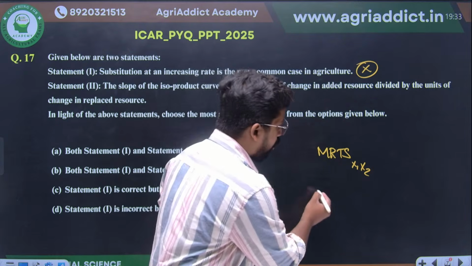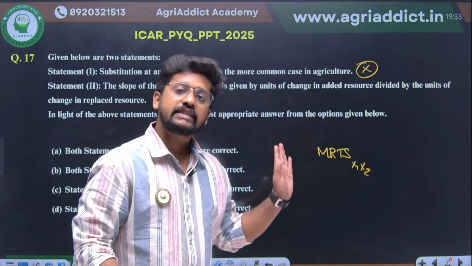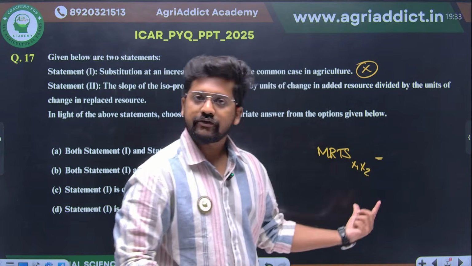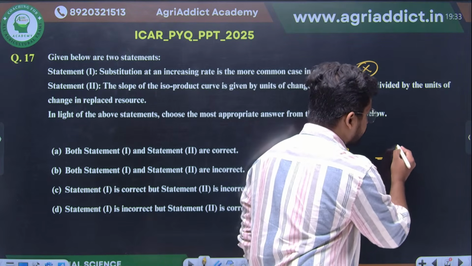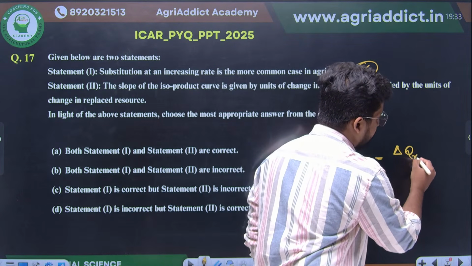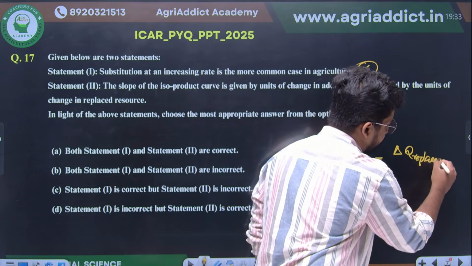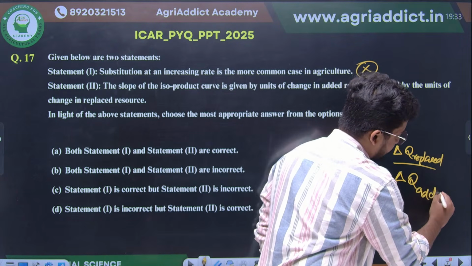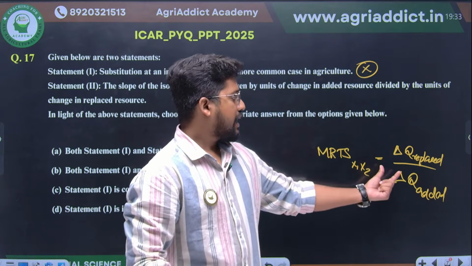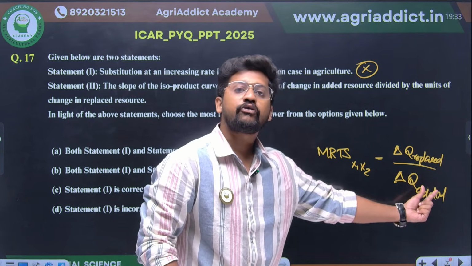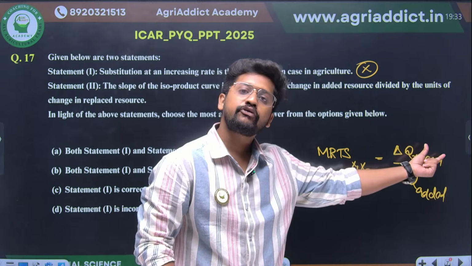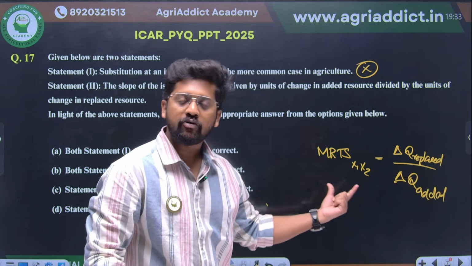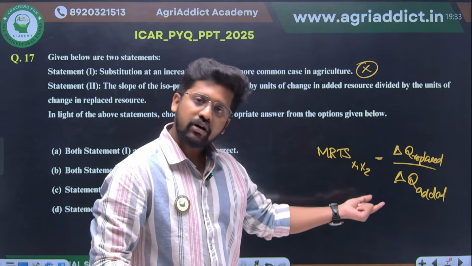So always, when we have a general equation, how we represent the marginal rate of technical substitution was none other than the change in the quantity replaced divided by the change in the quantity added, right? So when I am adding 1 unit of one resource, how many units of the other resource, the substitute resource, is getting sacrificed? That is the basic idea of marginal rate of technical substitution, or the slope of the isoquant, right?